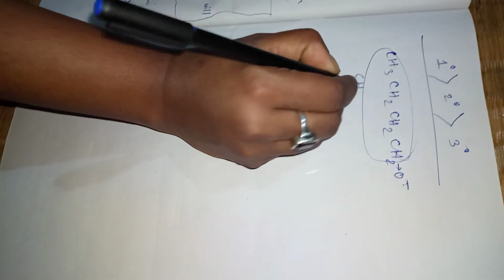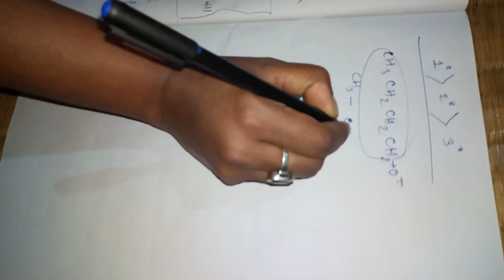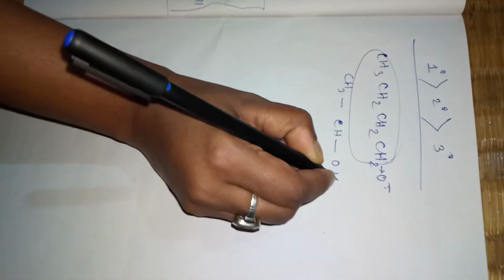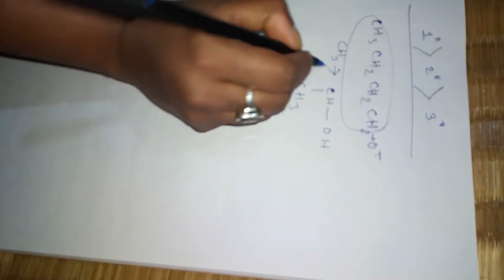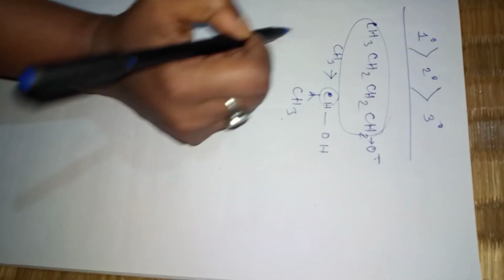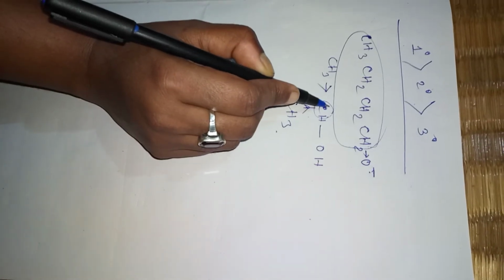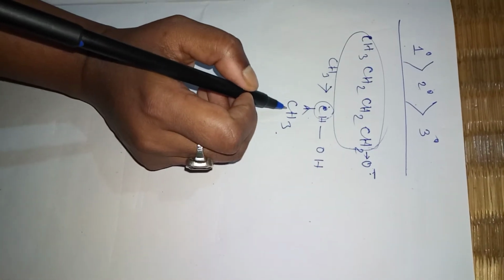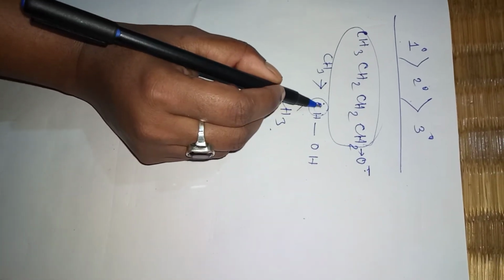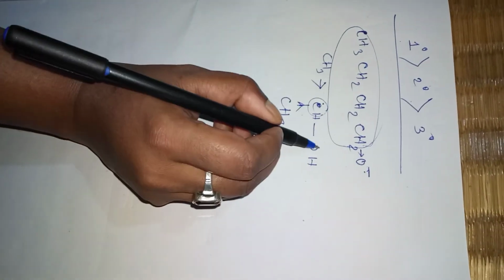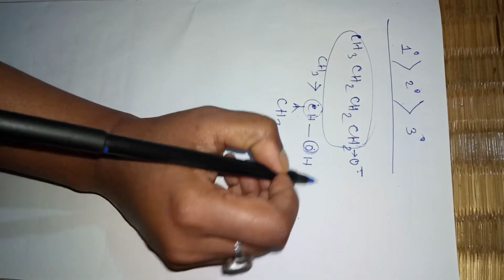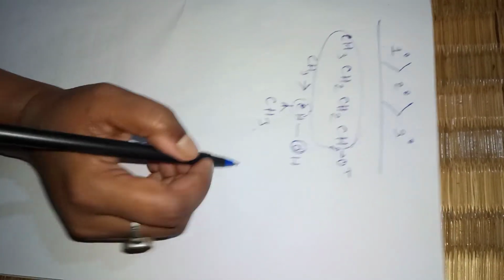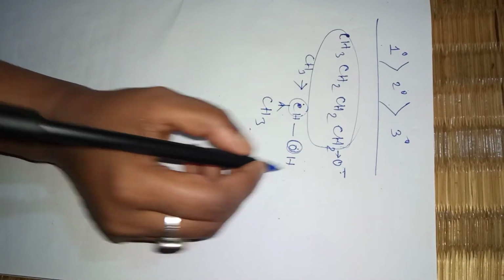Another one I have written, CH3 CHOH CH3, and here another CH3. So both the alkyl groups are giving the plus I effect to this carbon, isn't it? So this carbon will give more plus I effect to this oxygen. That means this oxygen will have more electron density than the previous one.